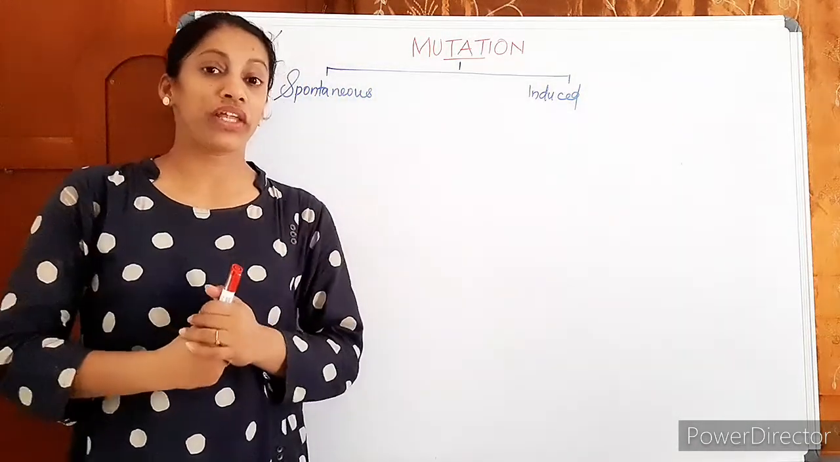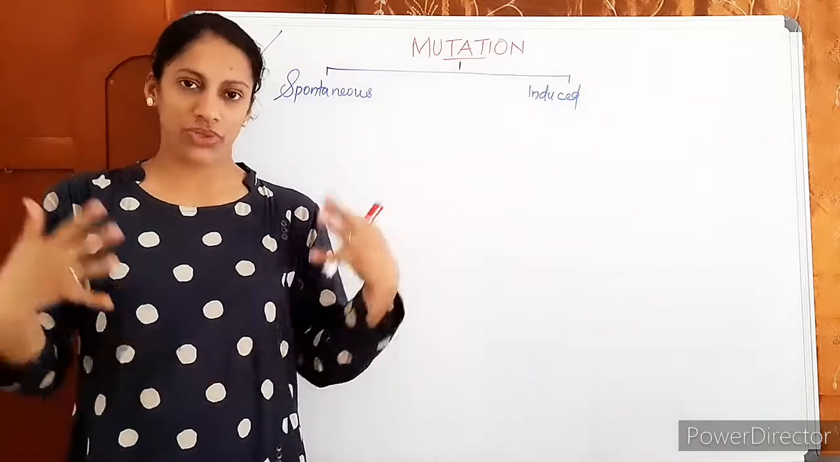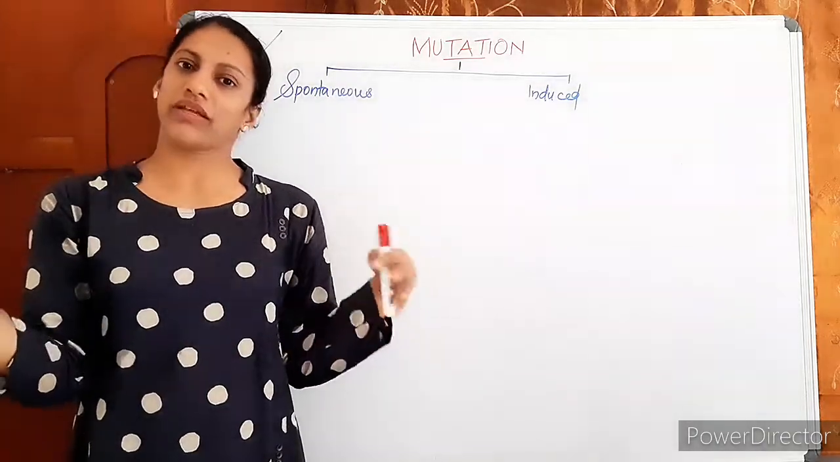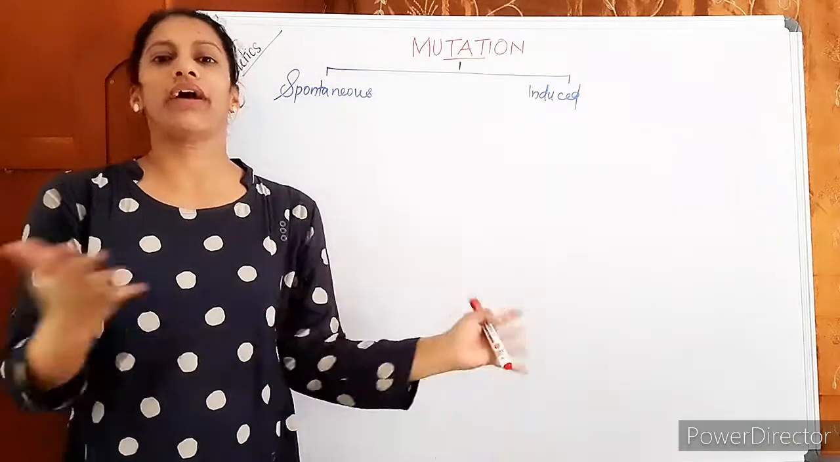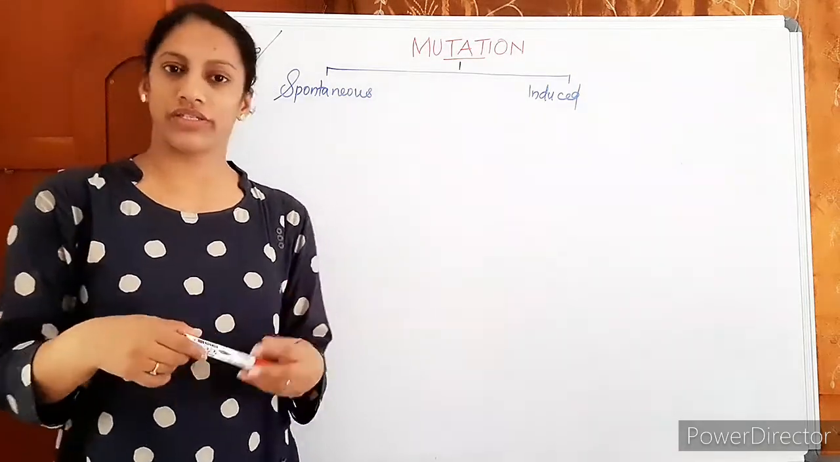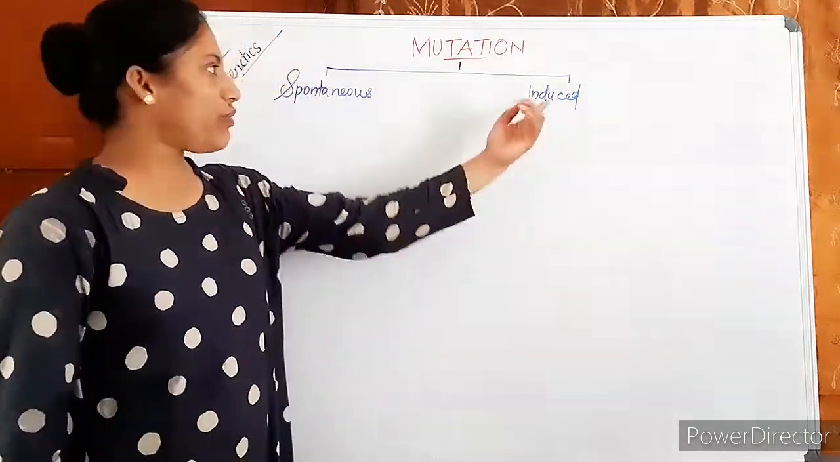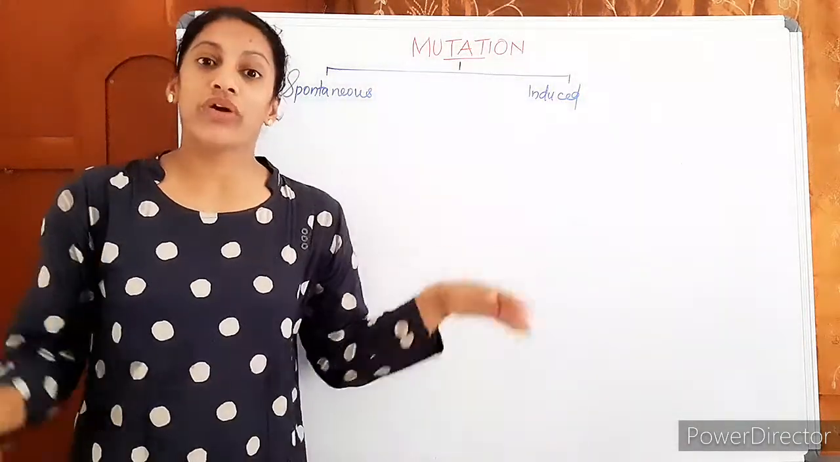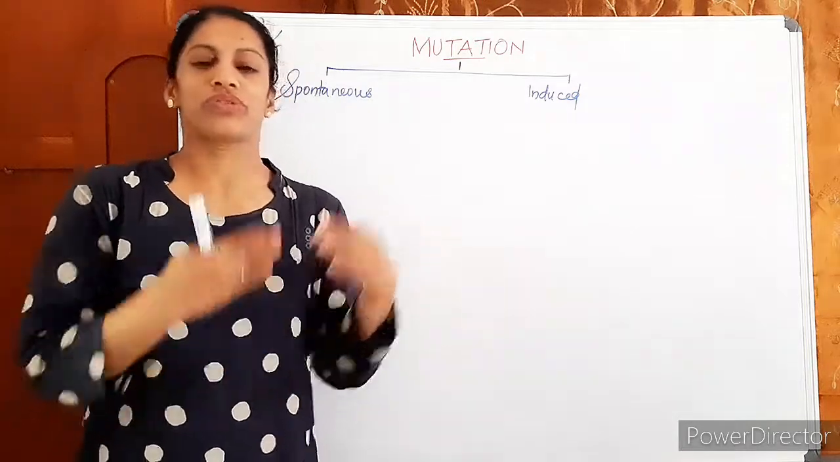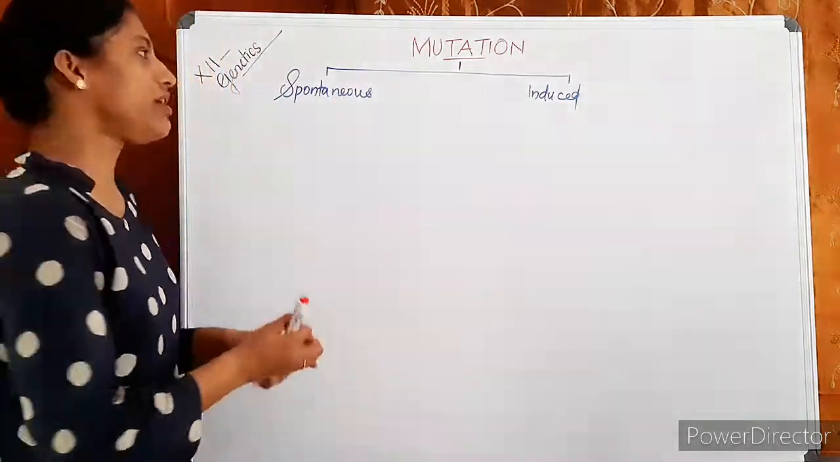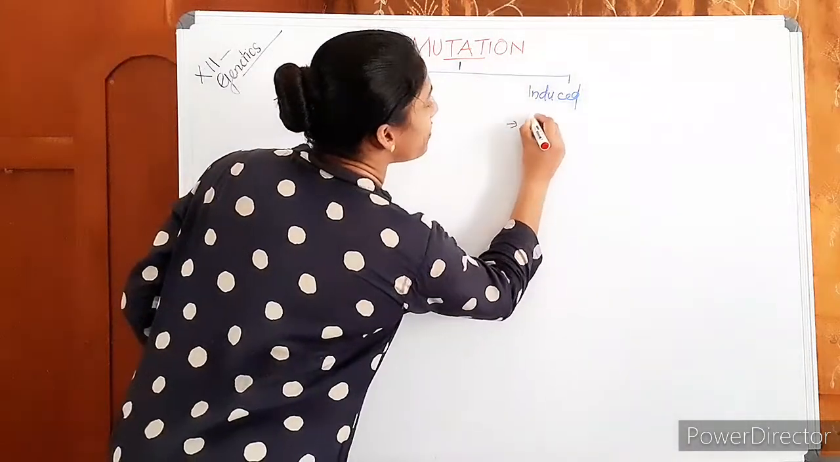Then what is a spontaneous mutation? A naturally occurring mutation. Due to many possible reasons, our DNA has altered. Internal changes in the DNA, that is what is called a spontaneous mutation. Then what is induced mutation? Have you ever heard that mutation is induced in an organism? Mutation is induced in plants.